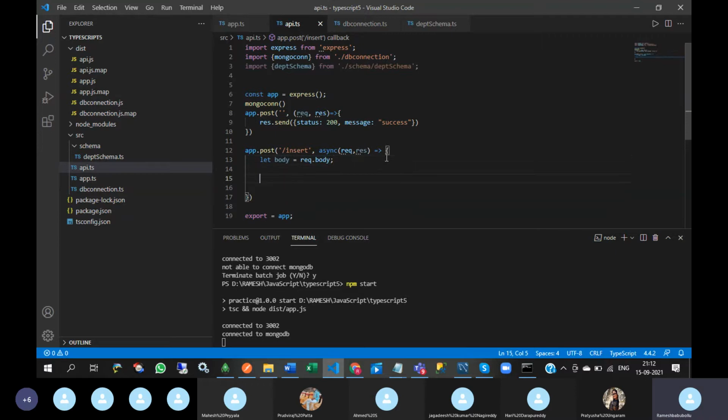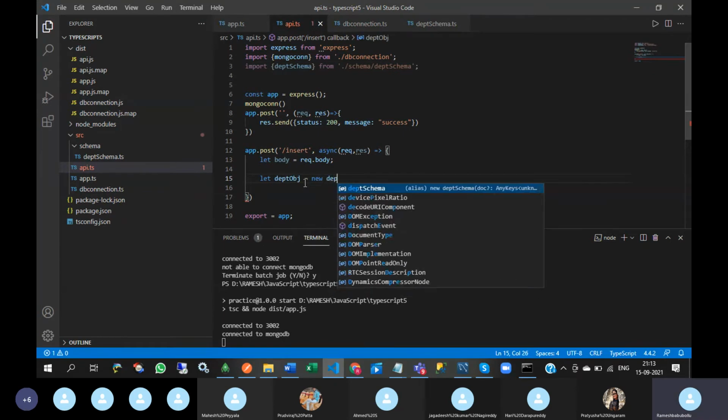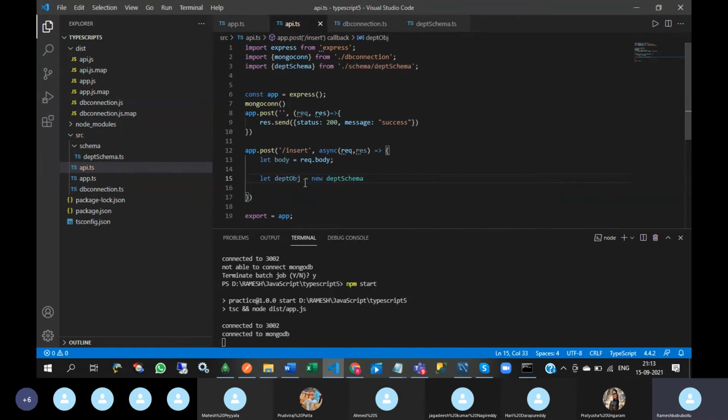Next, I am going to create one object for the department schema. What is the syntax? let dept object equal new dept schema of body.